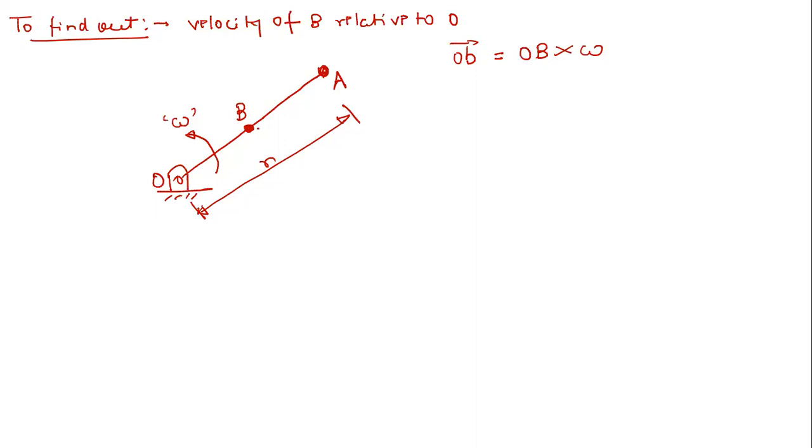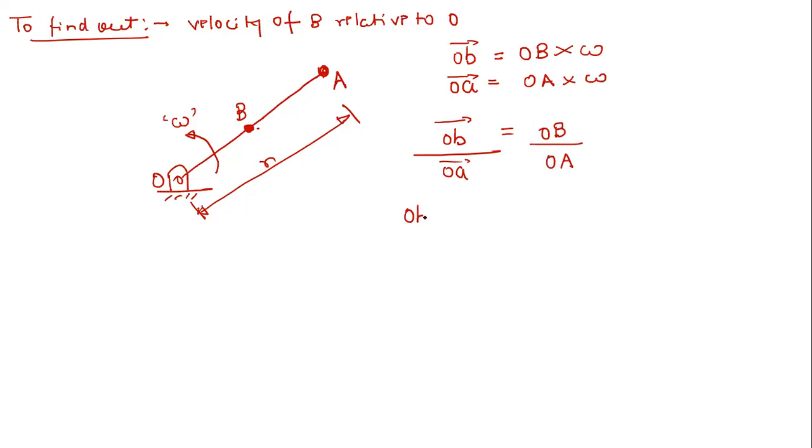Right. Now OA vector. What is this OA vector? This is OA multiplied by omega, or simply R omega. Right. Now, if you divide OB vector by OA vector, it will be simply OB divided by OA, right?